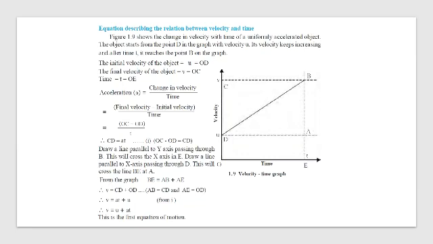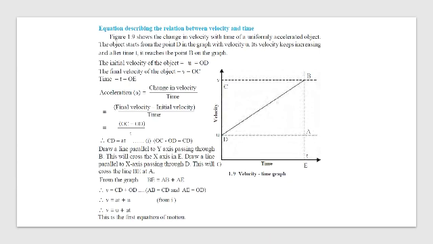Okay, here I have plotted the graph for you. This shows the change in velocity with respect to time of a uniformly accelerated object. The object starts from point D, so we are not starting from 0. We are starting from point D. That means some distance has already been covered by the object. So we start from point D on the graph, and its velocity keeps on increasing till it reaches time t and it reaches point B.